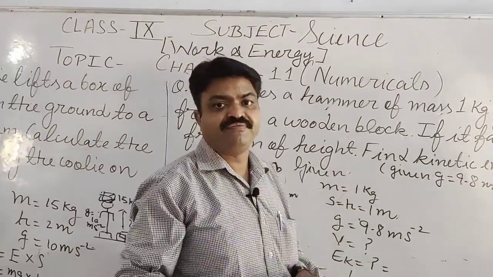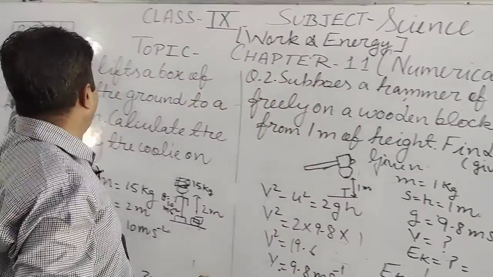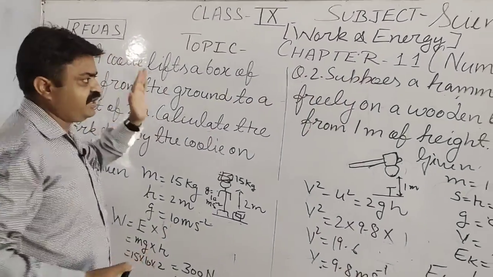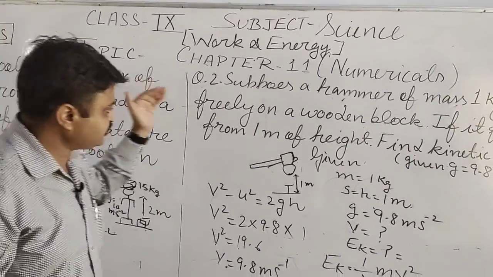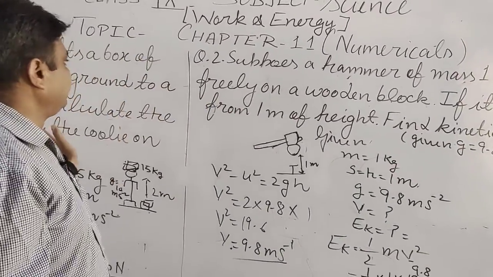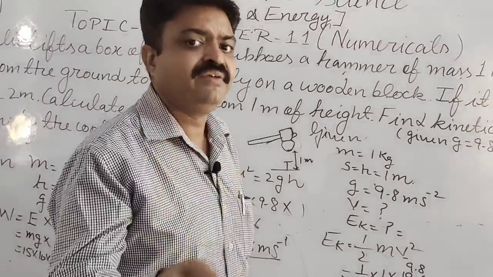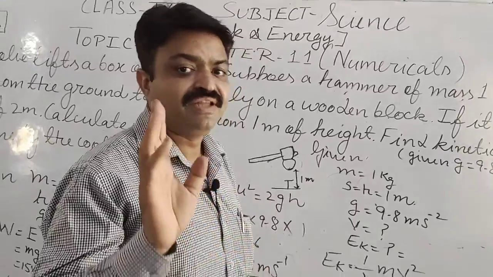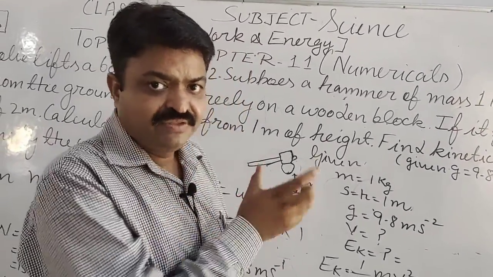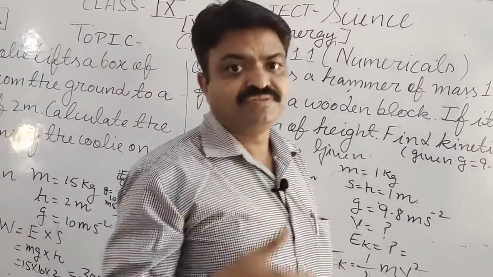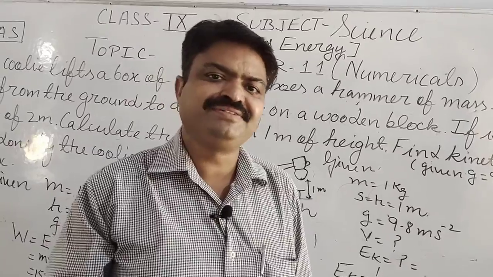So what trick will you use to solve the numericals? It is rough edge. Means first you will read, second you will find the physical quantities, after that you understand the question, and after the understanding you apply the formula, and after applying the formula you will solve the question or the numericals. So it is about some question, and now some other numericals we will discuss in our next segment. Thank you very much and have a nice day.